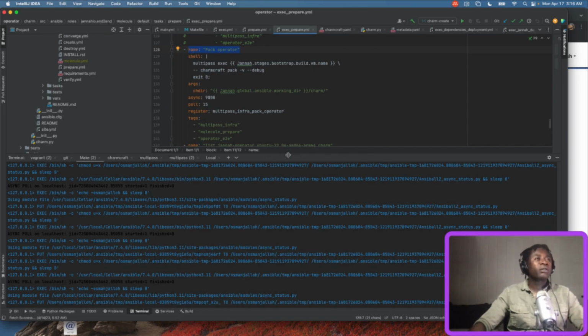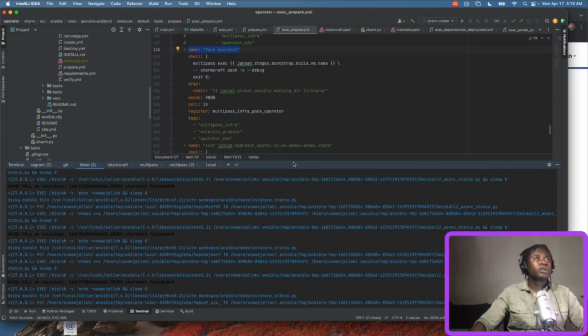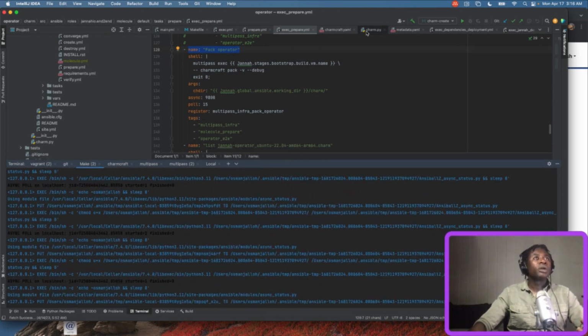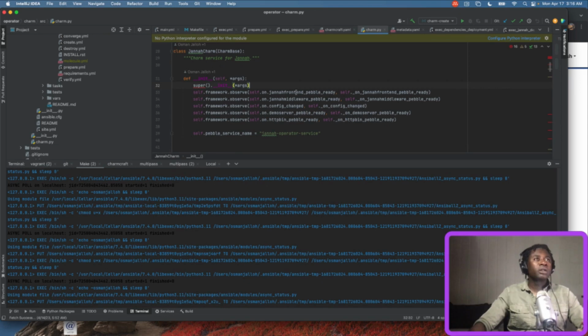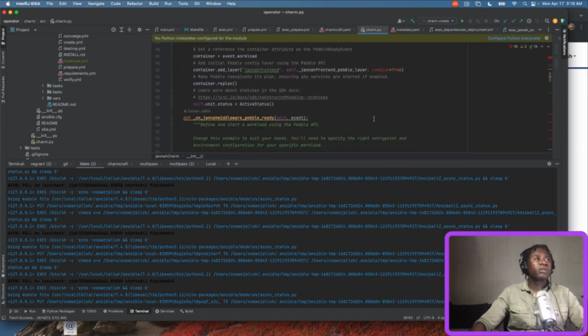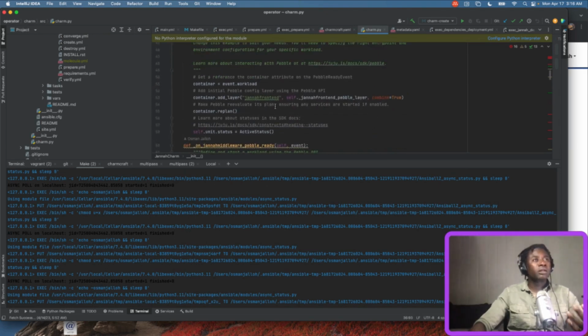So in our case, we have just basic rules to say, once our containers are deployed, we're going to run these Python functions, and these Python functions could be anything. In my case, I'm adding new layers to my containers because I like to deploy vanilla containers.